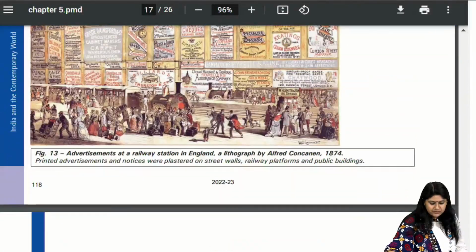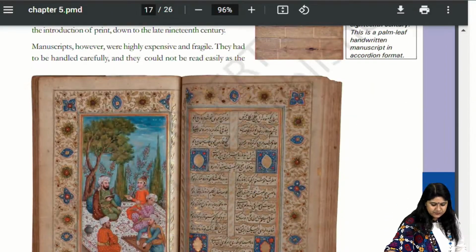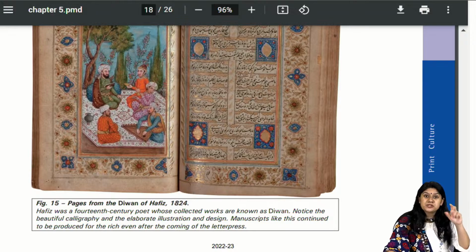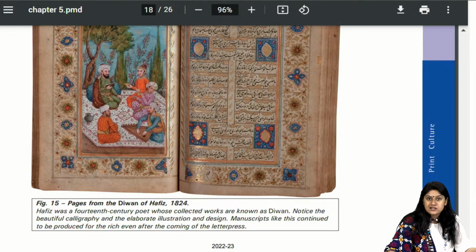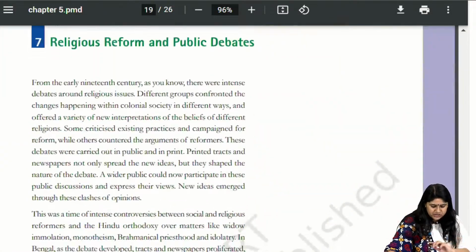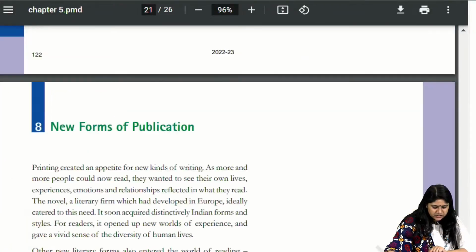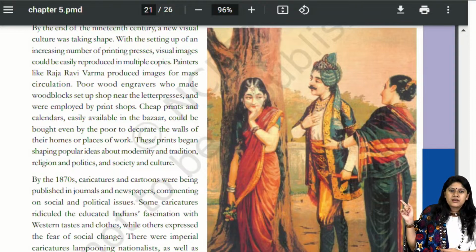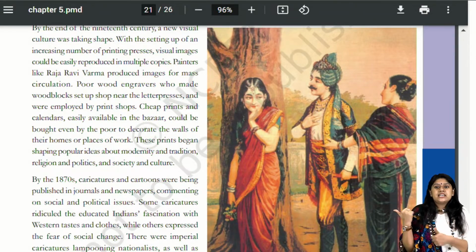See over here, everyone, images like these. What is happening? They have mentioned in the description what is happening in the image, and they can ask you a question based upon that. I have not seen these images. Yeah, this was there in the sample paper. You remember? Yes. So these images can come.